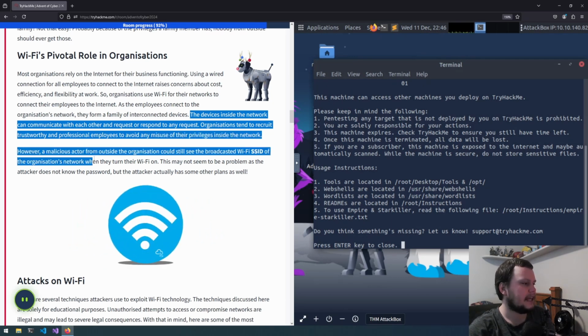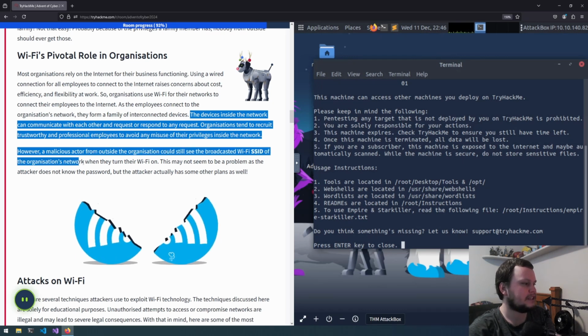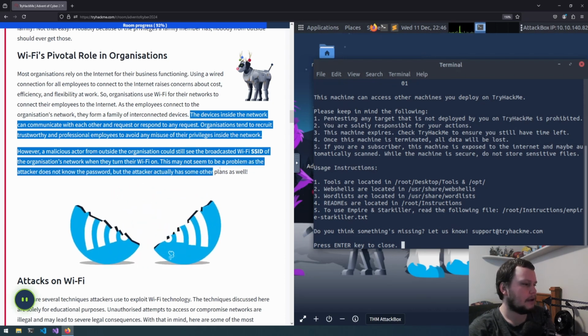However, a malicious actor from outside the organization could still see the broadcasted Wi-Fi SSID of the organization's network when they turn their Wi-Fi on. This may not seem to be a problem as the attacker doesn't know the password, but the attacker actually has some other plans as well.